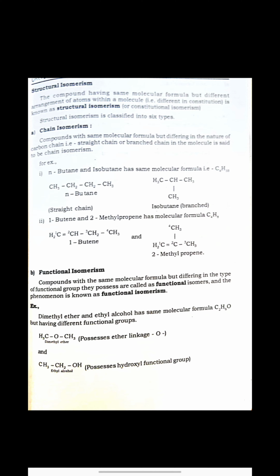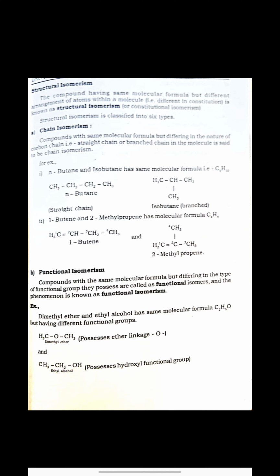The second example is also given here, that is 4 carbon containing compounds, but one double bond is present on the first carbon, that compound is known as 1-butene, and the second compound is 2-methylpropene, where the branch of carbon is there, and here again on the first carbon the double bond is there.